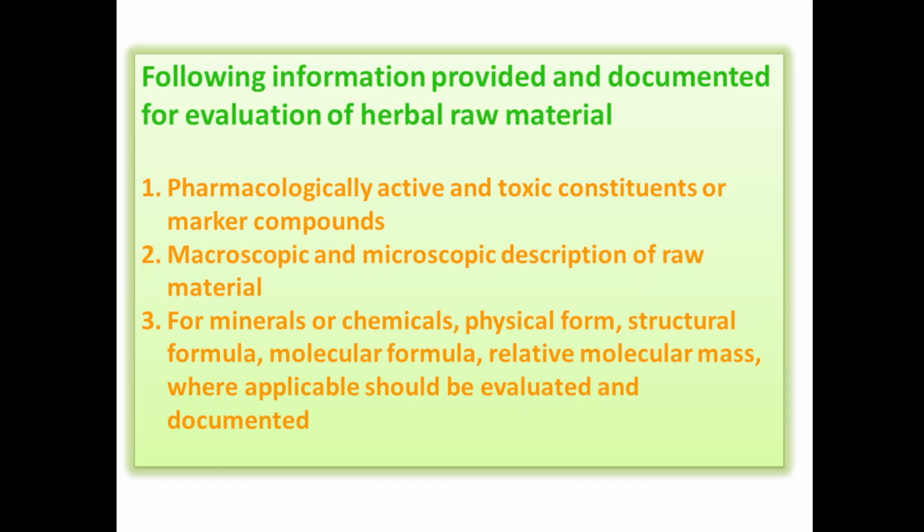The following information should be provided or documented, evaluated for herbal raw material. When we are using herbal raw material, it must be the particular specific species which is responsible for that particular therapeutic effect. It should be selected, and for that reason, the pharmacologically active constituent present in that particular drug which is giving that therapeutic effect should be identified. So whenever the herbal raw material is used, the pharmacologically active constituent, toxic constituent and marker compounds present in that particular plant are identified or evaluated.